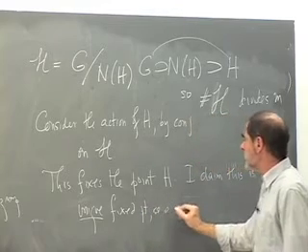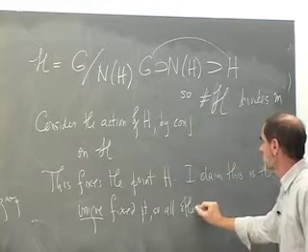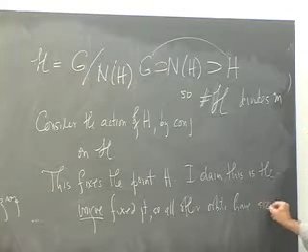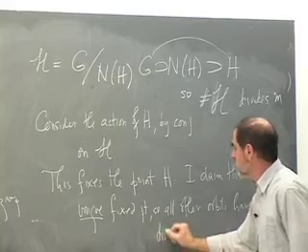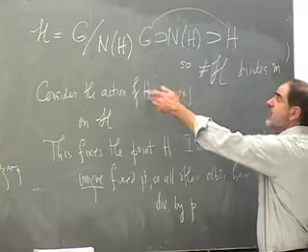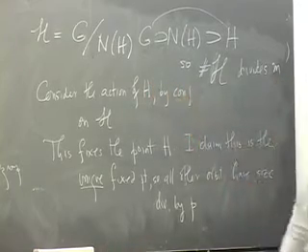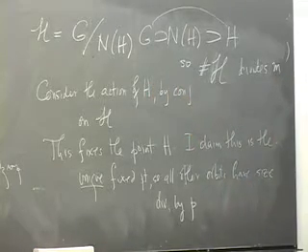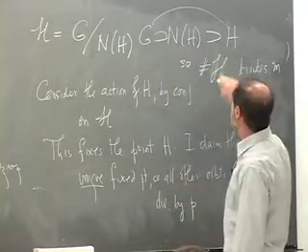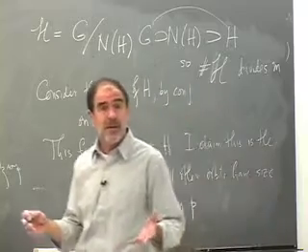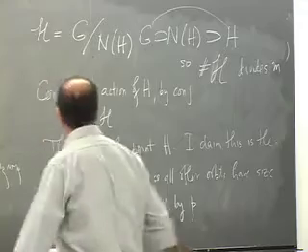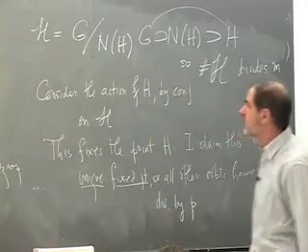So all other orbits have size divisible by p, because the orbit is H divided by the stabilizer subgroup, which is a p group. And if all the other orbits have size divisible by p and there's a unique fixed point, then the number of elements in this set is congruent to 1 mod p, because it's the sum of things divisible by p plus 1. So all I have to show you is that there's a unique fixed point for the action.